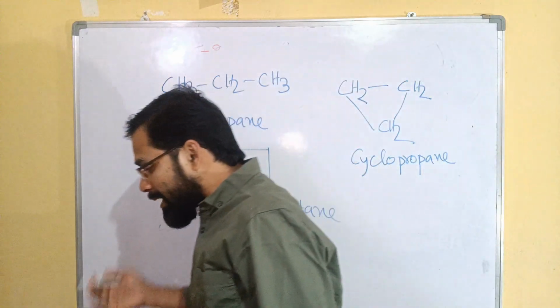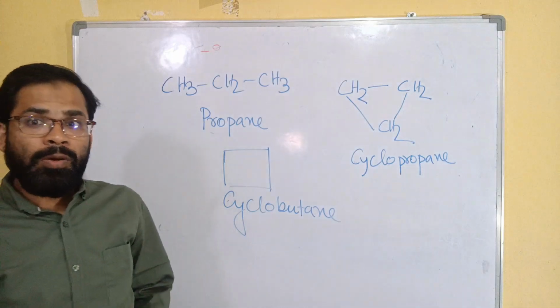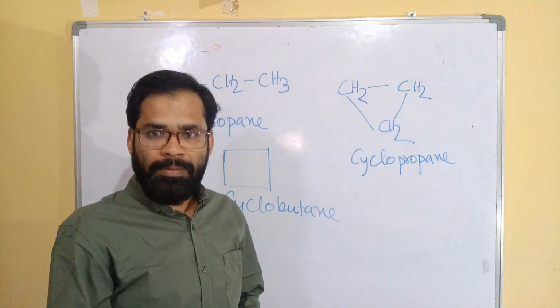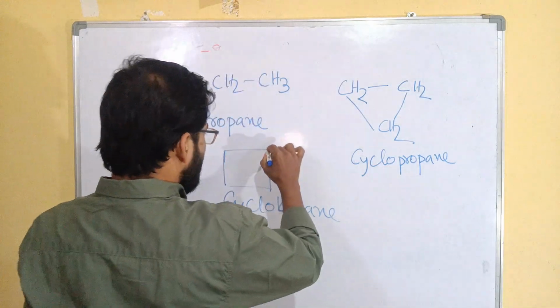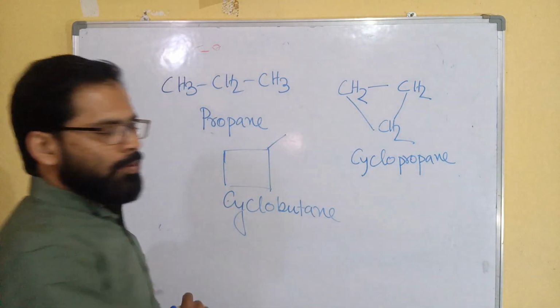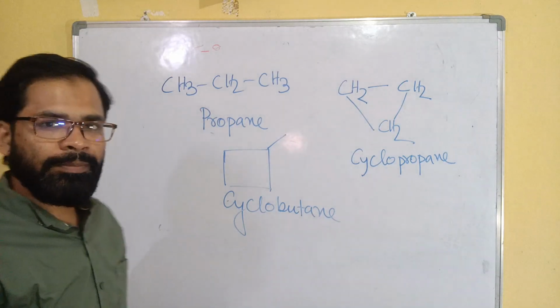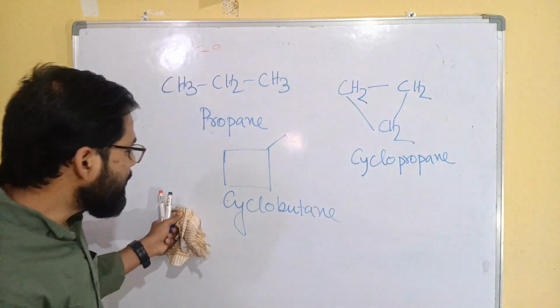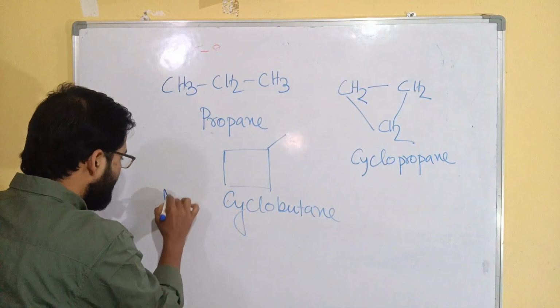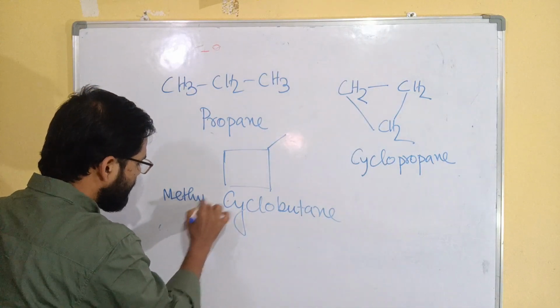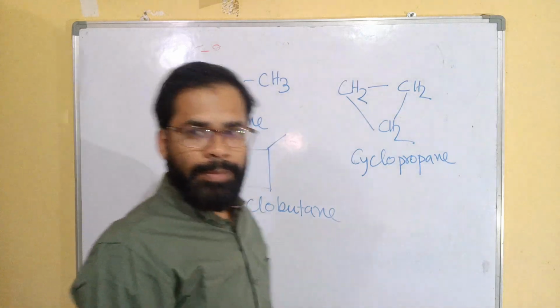But in case of cyclic also, we have to learn through the branching also. So here, if I put one methyl group, so what will be the name? That will be methyl cyclobutane.